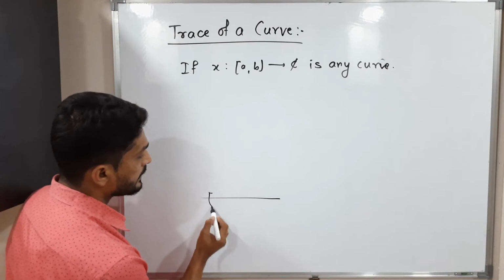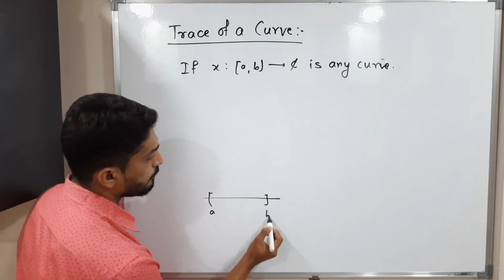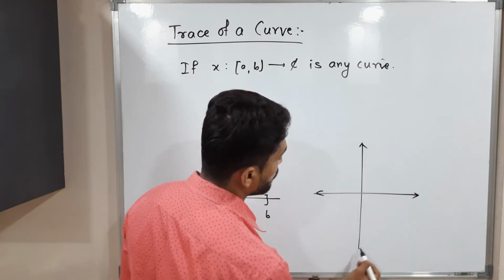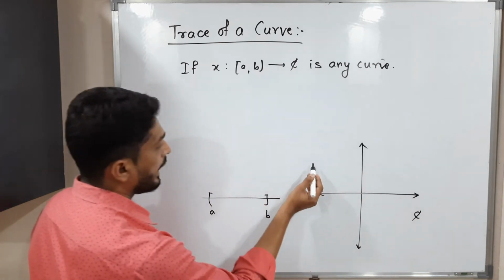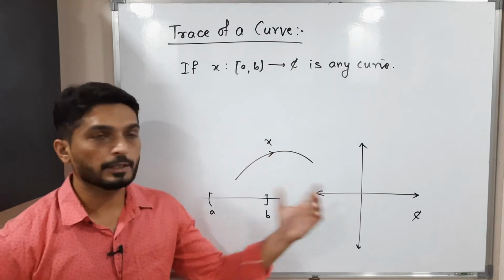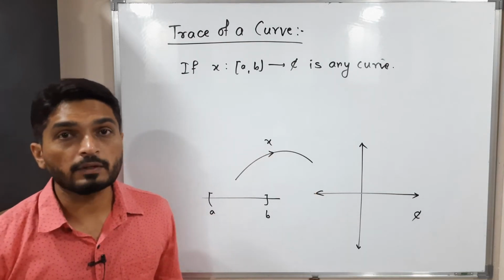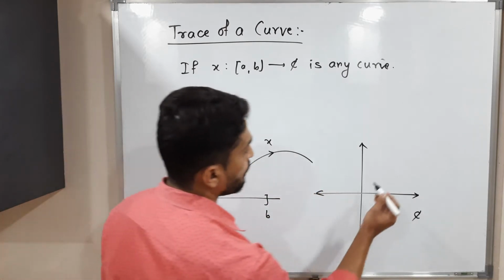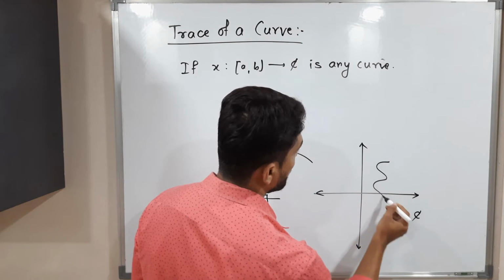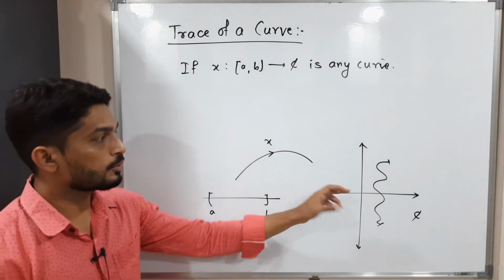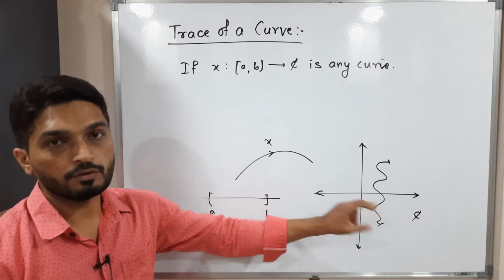So we have a closed interval AB which is a subset of R and its codomain is C. That means complex plane, right? So this is a complex plane we have, and x is a function from closed interval AB to C. So definitely we will have image of closed interval AB under x in this complex plane. So it will be like this. So this is the image of closed interval AB under x. So that is nothing but trace of a curve x.